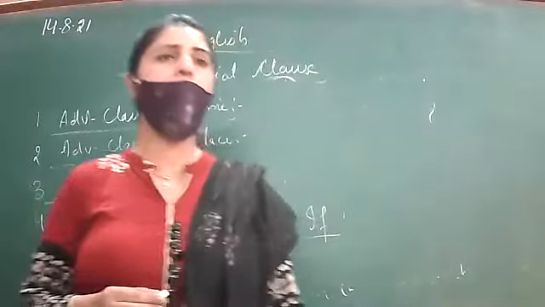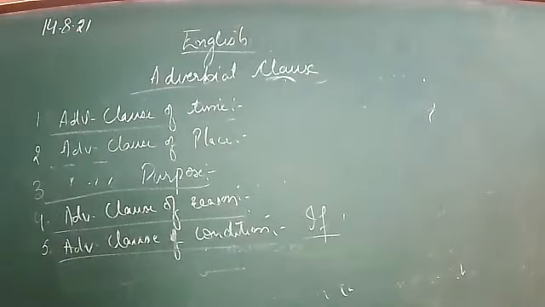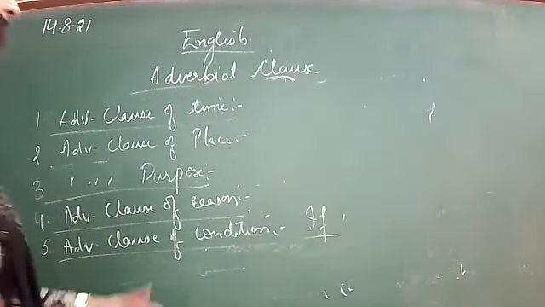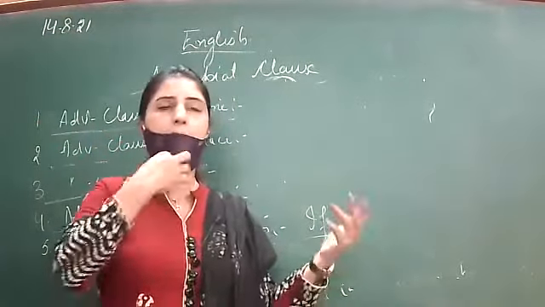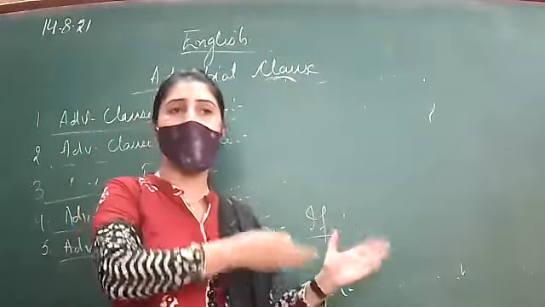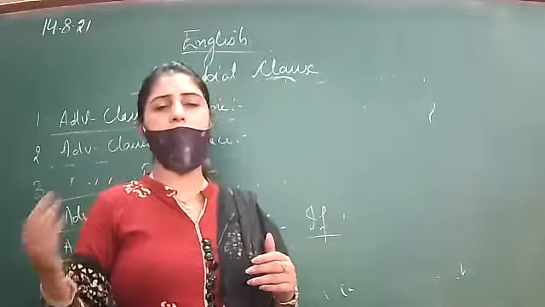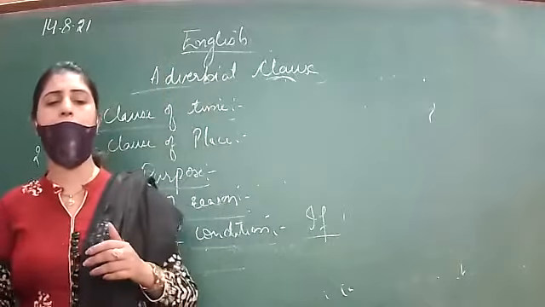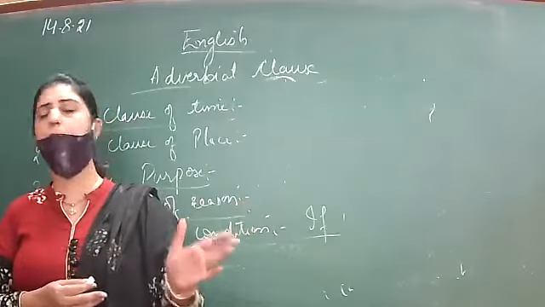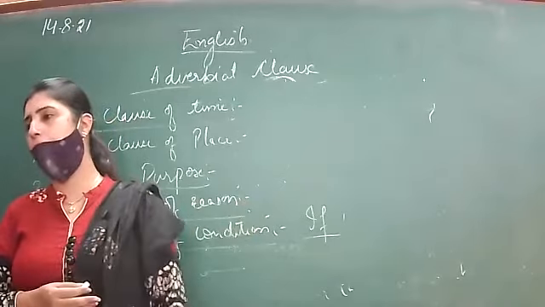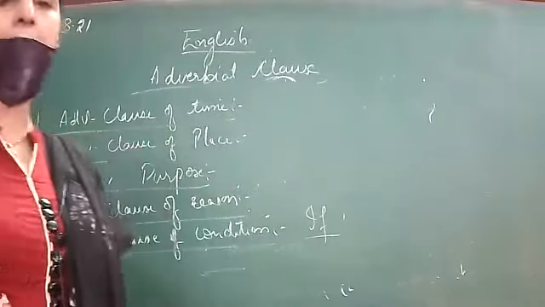If is mainly used in case of condition, and sometimes unless is also used. For example, unless you work hard, you will not get good marks. Here, the clause is placed at the starting. It is not always that the dependent clause is at the end of the sentence; sometimes it can also be at the starting. So this is clear to you till here?